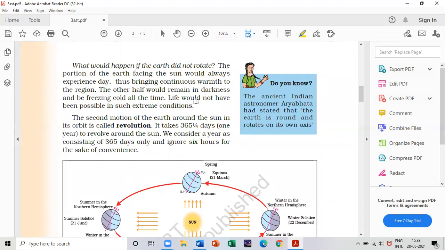And what is revolution? Here you get the second motion of the earth, around the sun. Its orbit is called revolution, and it takes 365 and 1/4 days to revolve around the sun. You have to write this much for your answer. Also, you can learn that the ancient Indian astronomer Aryabhatta had stated that the earth is round and rotates on its own axis. It's important for your MCQs.